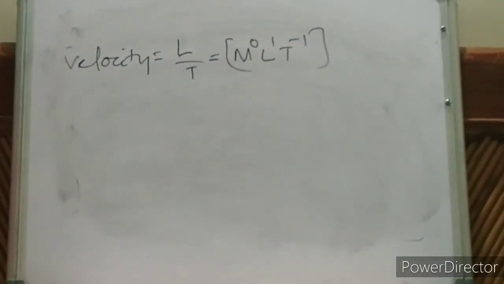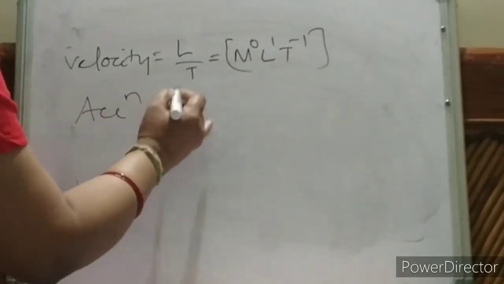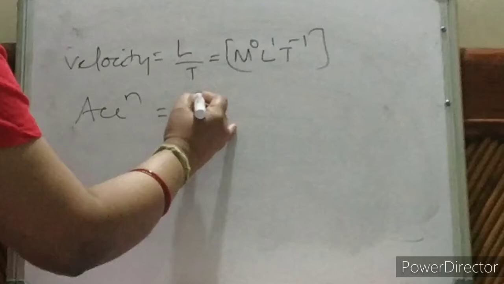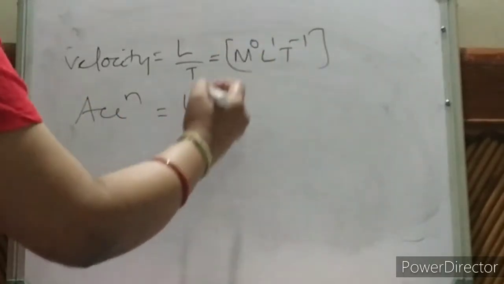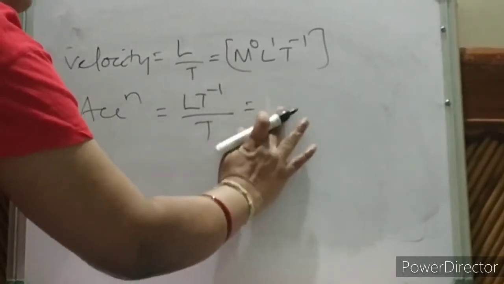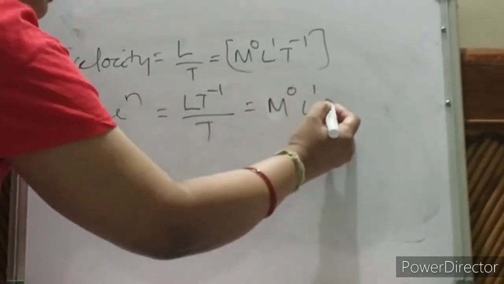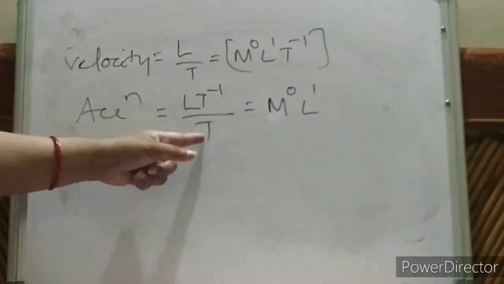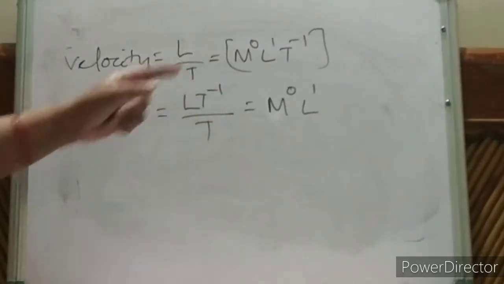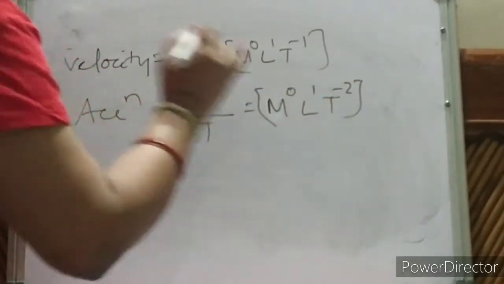Acceleration. So velocity by time is acceleration. That means L T to the power minus 1 for velocity, by time T. So let me write with M: M to the power 0, L to the power 1, then T to the power minus 1, then this T will go up. So it will be T to the power minus 2. Is it clear?